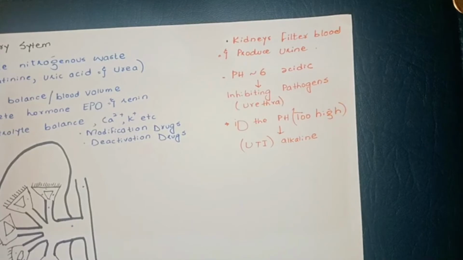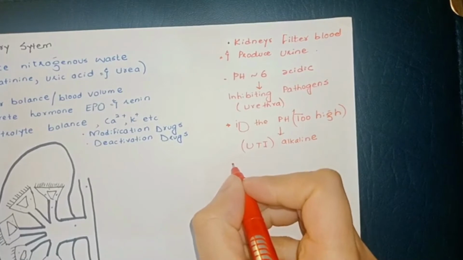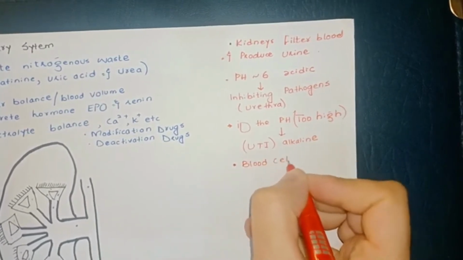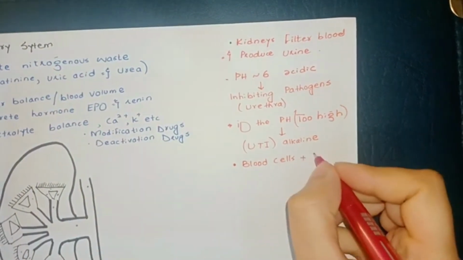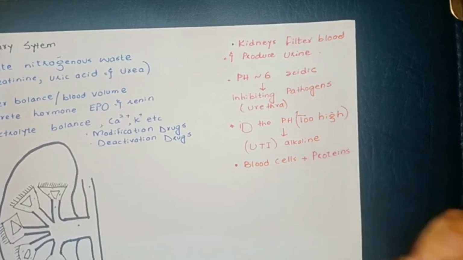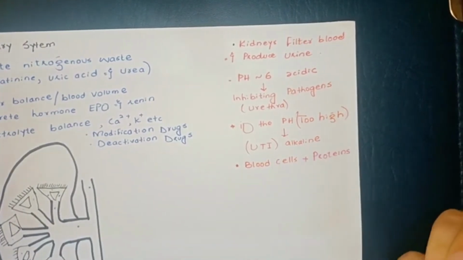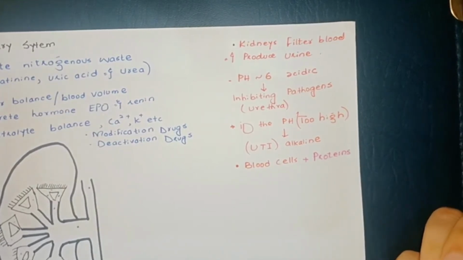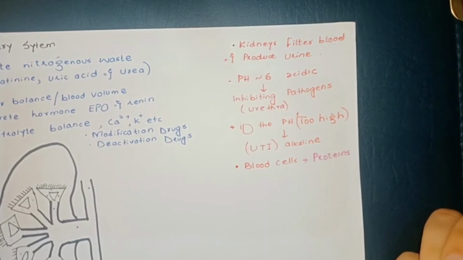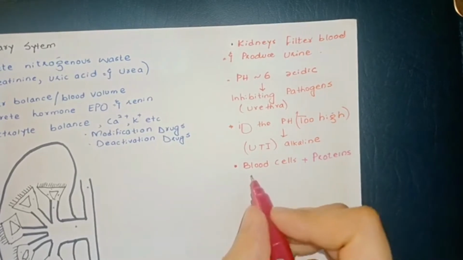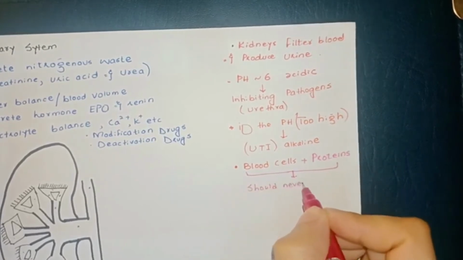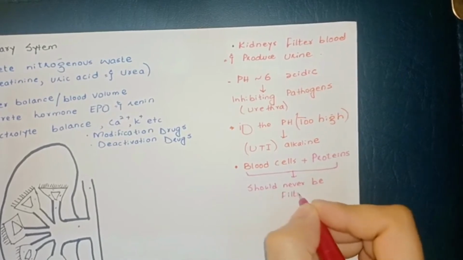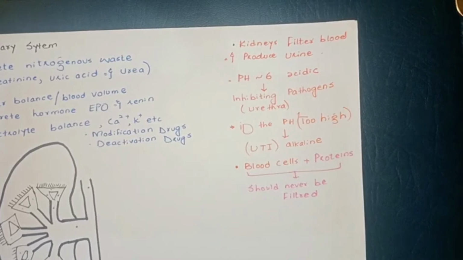And then another key idea we are going to come back to numerous times is that blood cells plus proteins should never be filtered. Blood cells include white blood cells, red blood cells and platelets, and the proteins include albumin, fibrinogen, angiotensinogen, etc., or hormones. These things should never be filtered so that they stay in the blood.